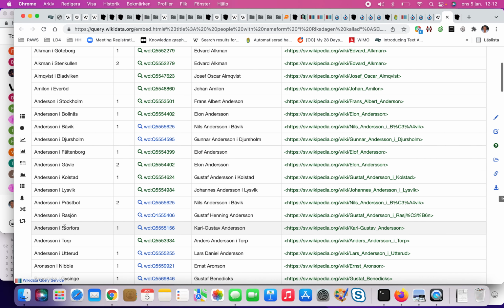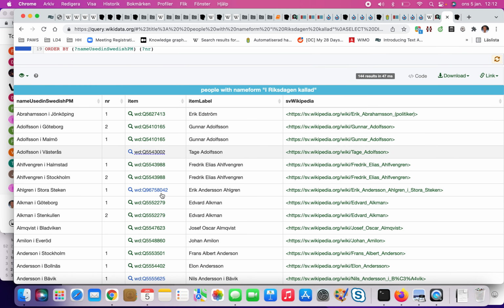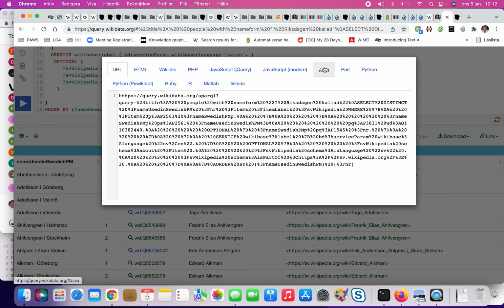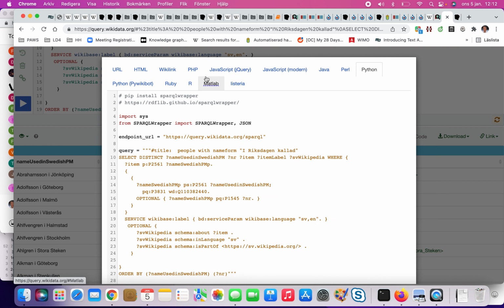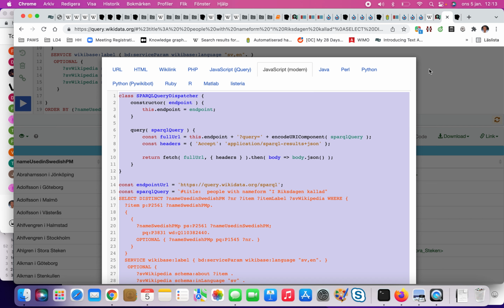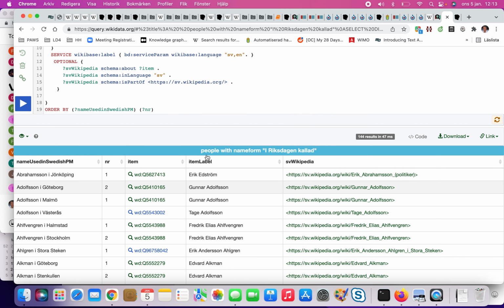And if you would like to use those names, all data is CC0, which means that when I do a search, we get this here, and if I would like to retrieve this as code, you can have Java, Perl, Python, you have code examples. And if we take it as JavaScript, that should access this, we can run it from the console.